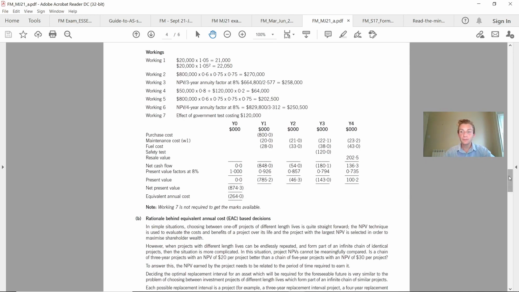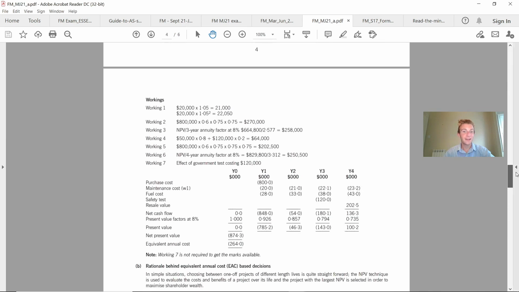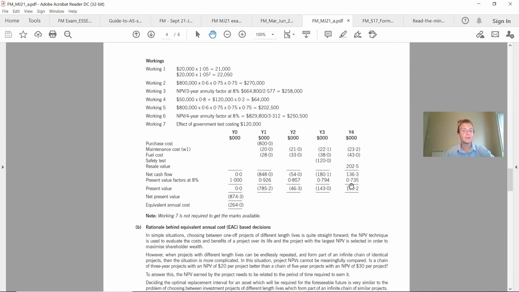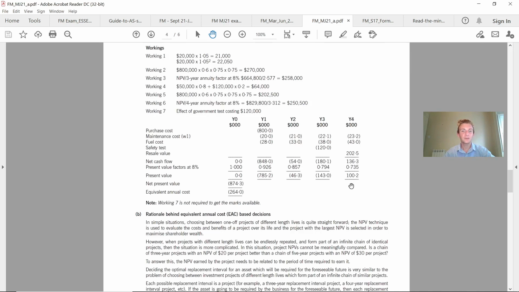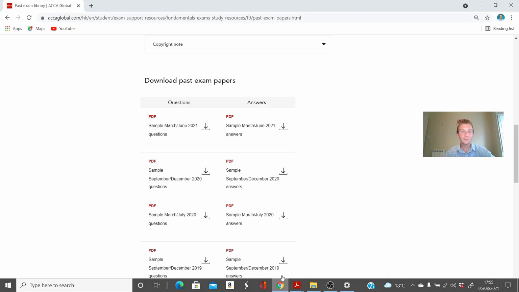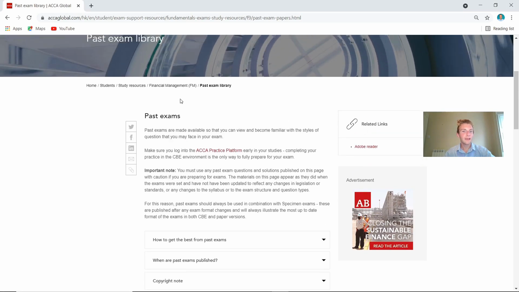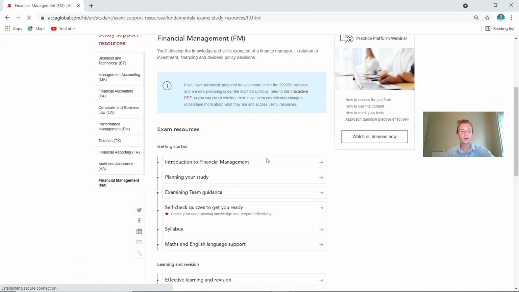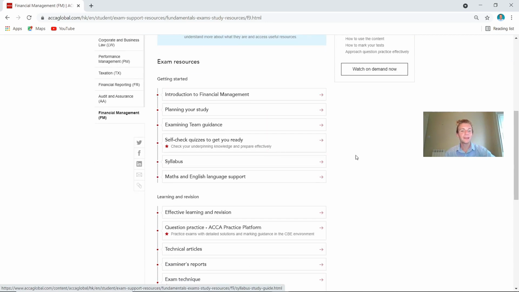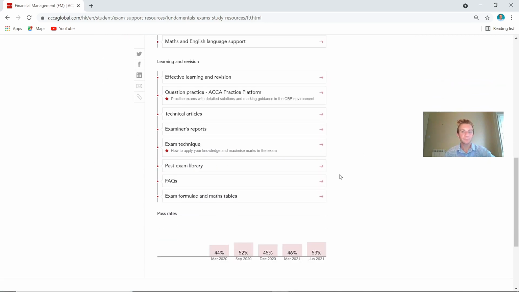So it's just to make you aware of the resource and the fact that so many students do not use these effectively. So make sure you do them to time, as we said, and go through them at your own pace. But the key thing is doing it. That is the main thing. So those are the past papers. Start from the most recent and work your way back. The more you do, the better prepared you're going to be.